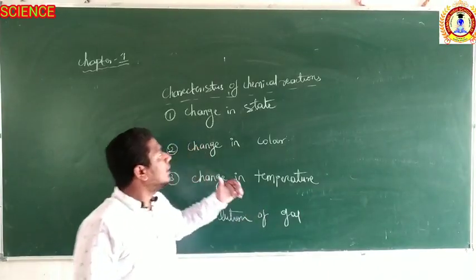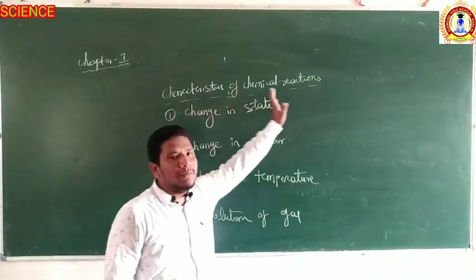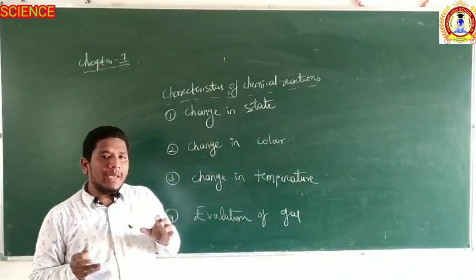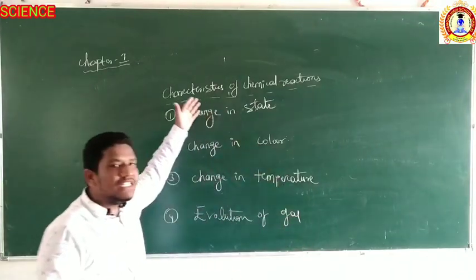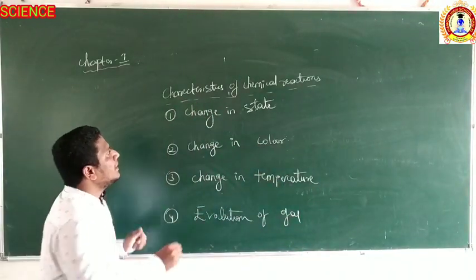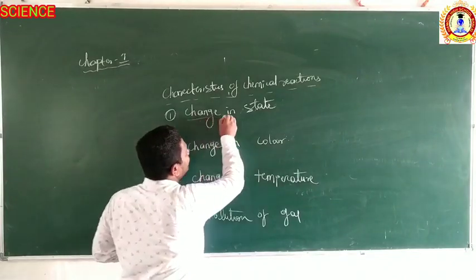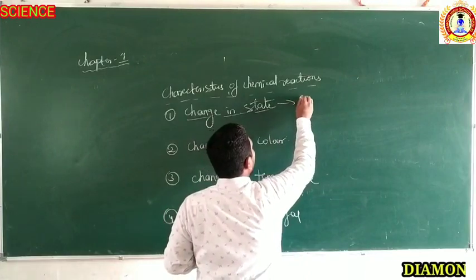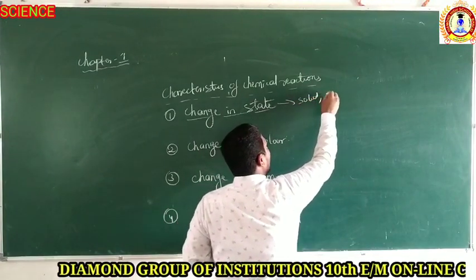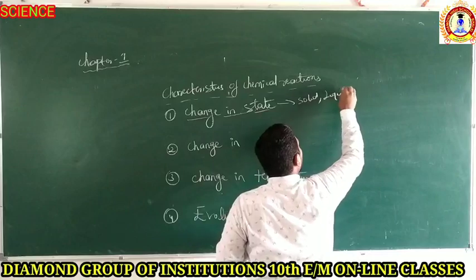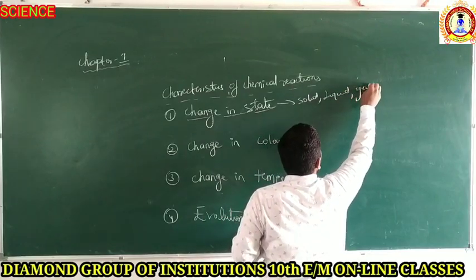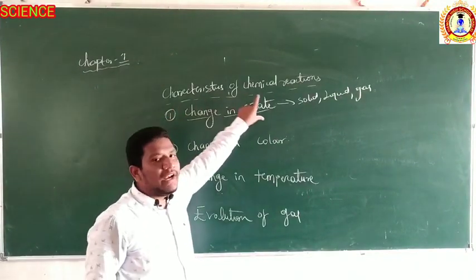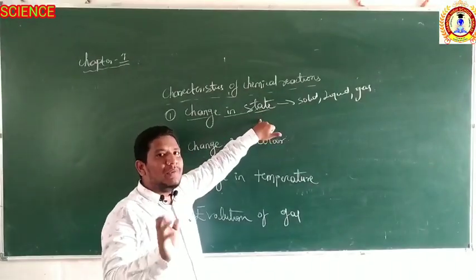Then next, what are the characteristics of a chemical reaction? That means, by which factors can we understand whether a chemical reaction is taking place or not. These are the characteristics. First of all, change in state. How many states are there? There are 3 states: solid, liquid and gas. There are 3 states in matter. Change in state also indicates that a chemical reaction has taken place.